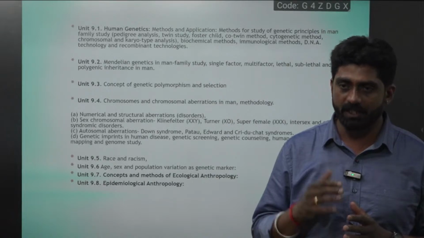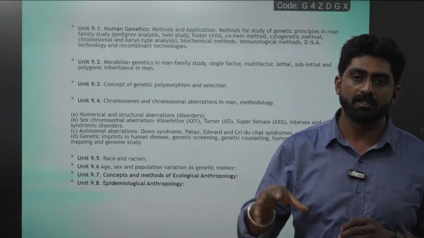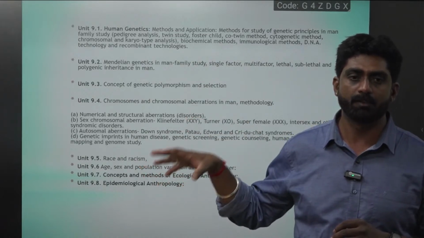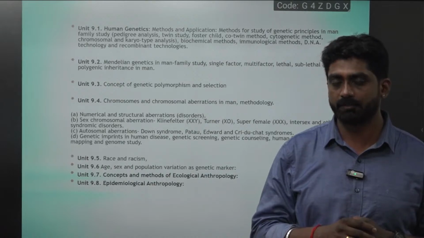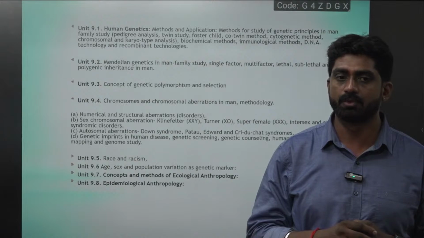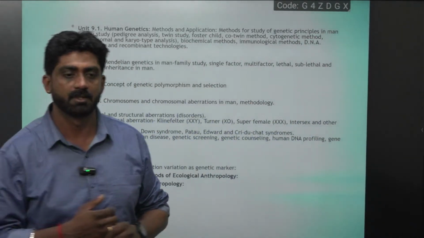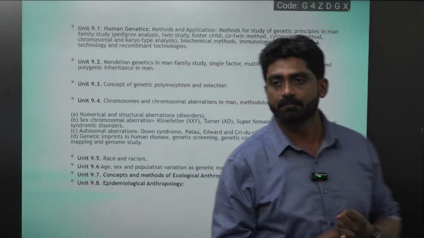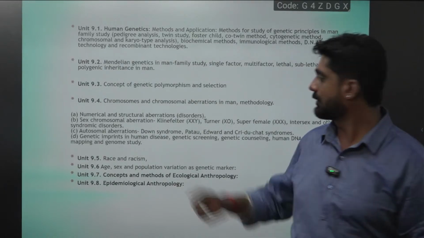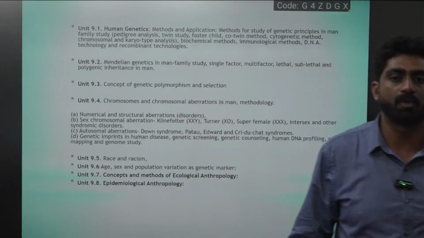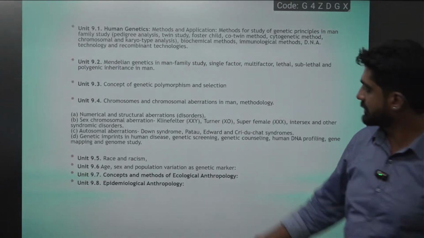So with the help of anthropology and genetics, we can avoid such things for the betterment of humankind and mankind. Yes or no? Right? So in many Gulf countries, they have started premarital screening to stop all these things. There are premarital screening, prenatal screening, and postnatal screening. With the help of these, we can stop or avoid chromosomal aberrations. All these things we'll study here.